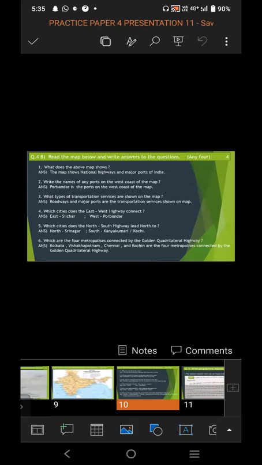Third question. What type of transportation services are shown on the map? So while reading the map, we come to know that it is related to the national highways and the major ports. So national highways are roadways and the major ports are waterways. So from this, we come to know that the information is related to roadways and waterways.